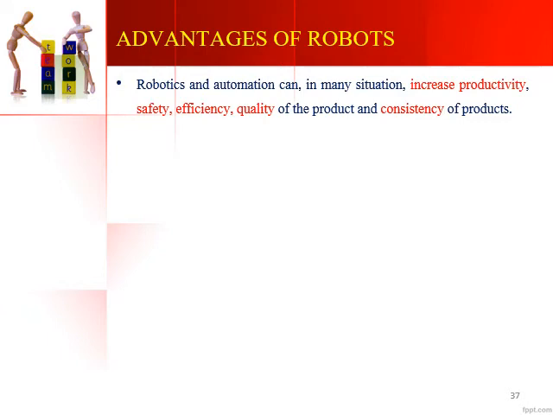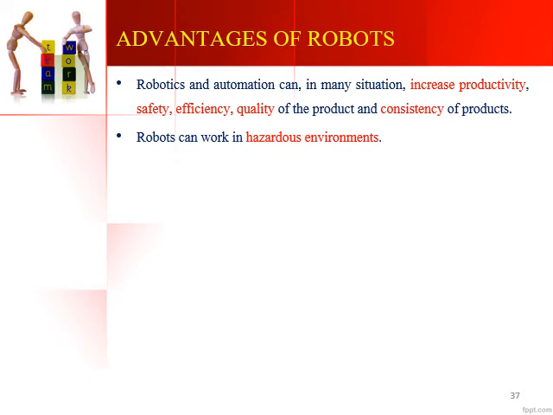It is very safe to use robots. The efficiency of the working of the robot is very high, and the quality and the consistency of the products is also high. Since we are feeding programs into the robotic system, the robots will work based on the program that is fed into the system, and that is why we can expect very high efficiency and high quality of products, and that is why you get consistent products. There is very little chance for a robot to give a defective part or make mistakes, so the consistency of the products is very high.